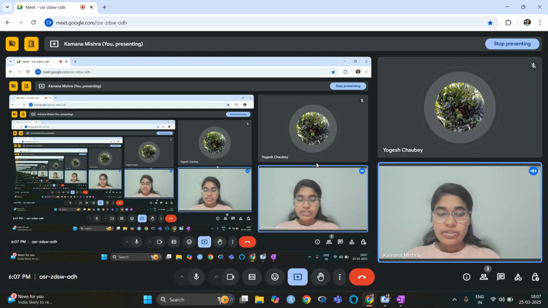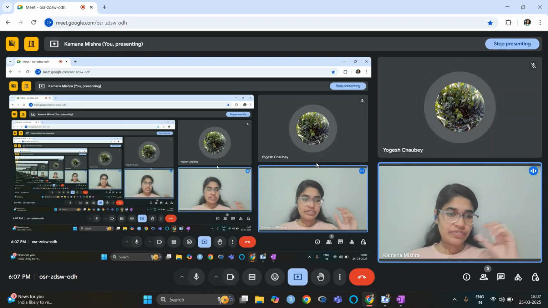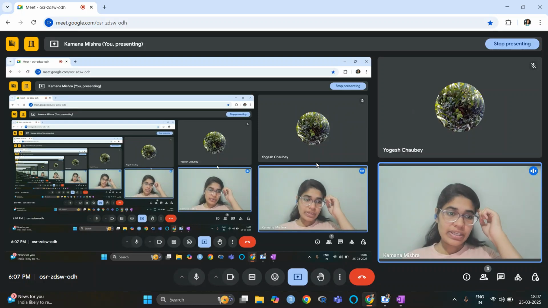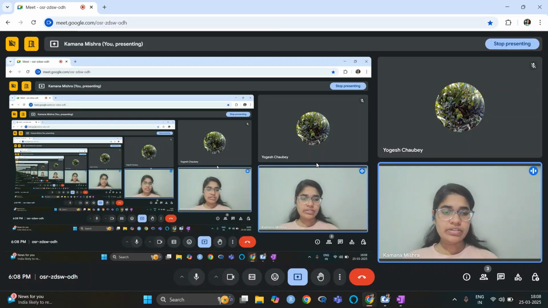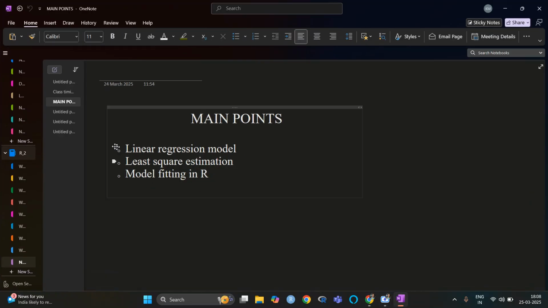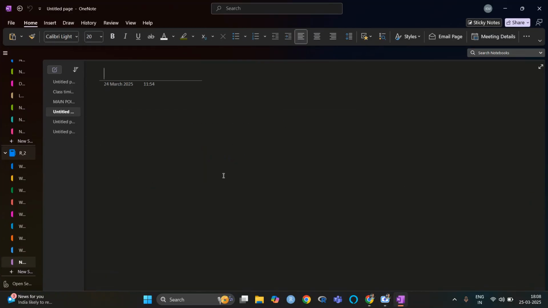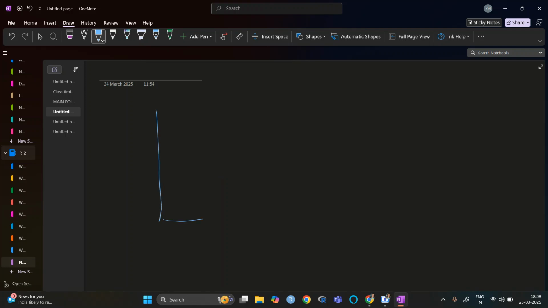Okay. So, if we start the linear regression analysis, we will say that if we have some data points, how can we say what is the best line? Let's say I have this line and I have data here, here, here, here, here, here.